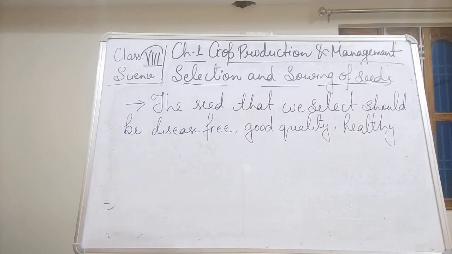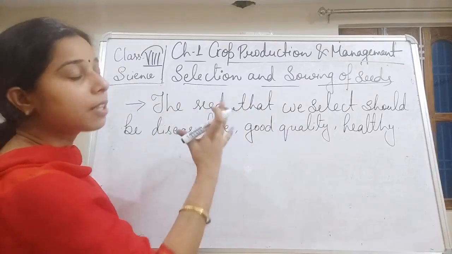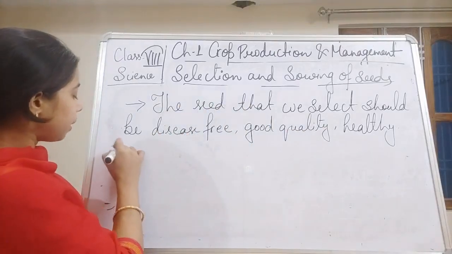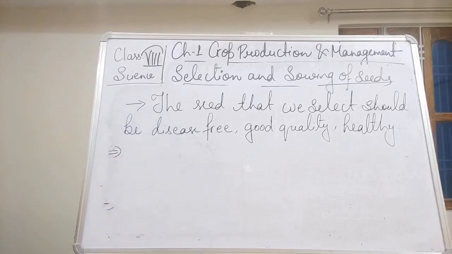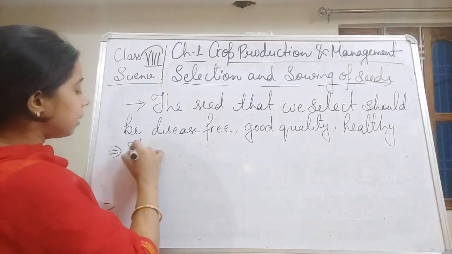What is sowing? What is the meaning or the definition of sowing? So we can write it here, students.